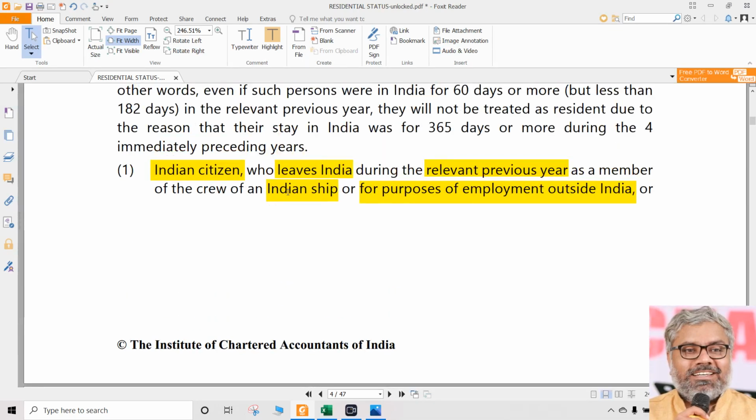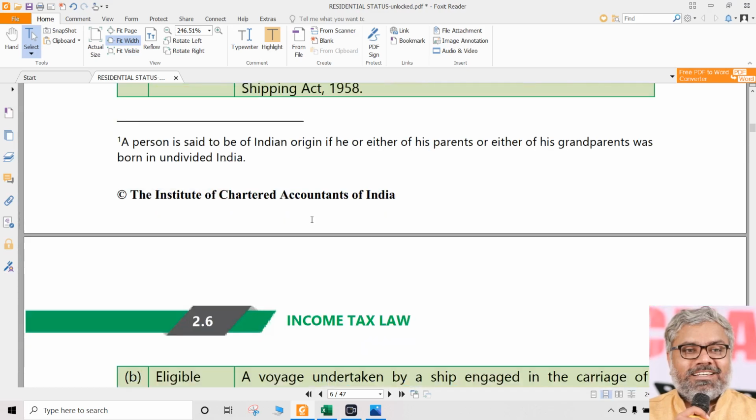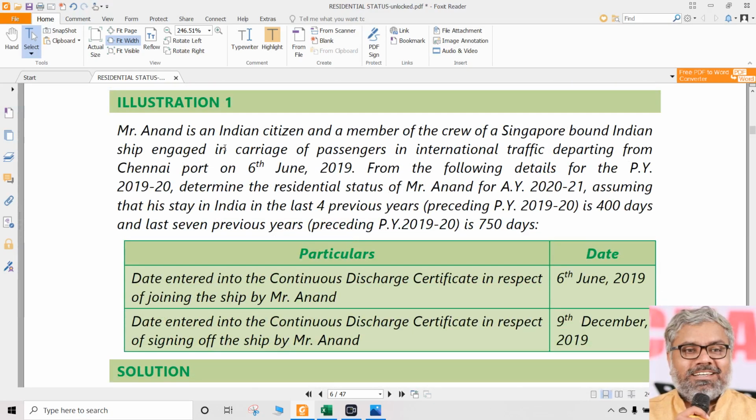This one, exceptional category, that too Indian ship he is going in. So clearly it was mentioned in this case, this ship is an Indian ship. So naturally for an Indian citizen who is going away from India in an Indian ship as a crew member, second condition is not applicable.